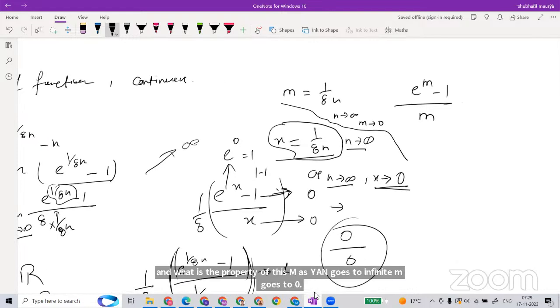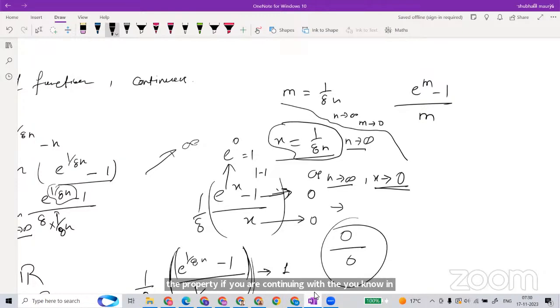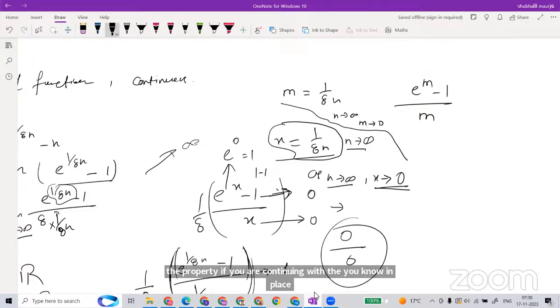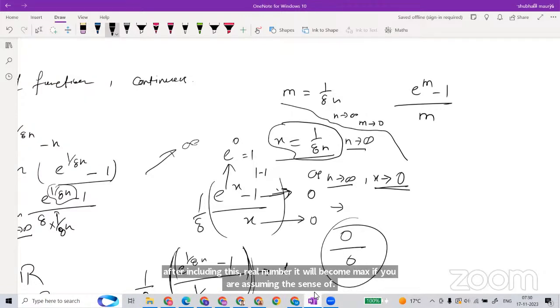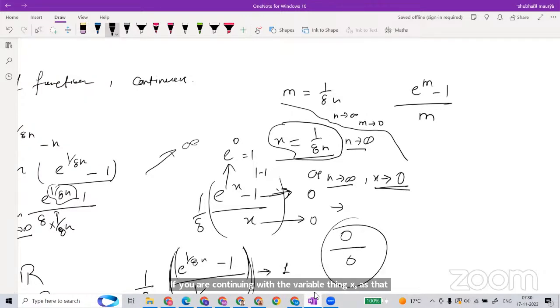Let's talk only in the rational form, where I am not including x. After including the real numbers, it will become x. If you continue with the variable x as a real number, but let's change it with m here, still the same behavior will happen.